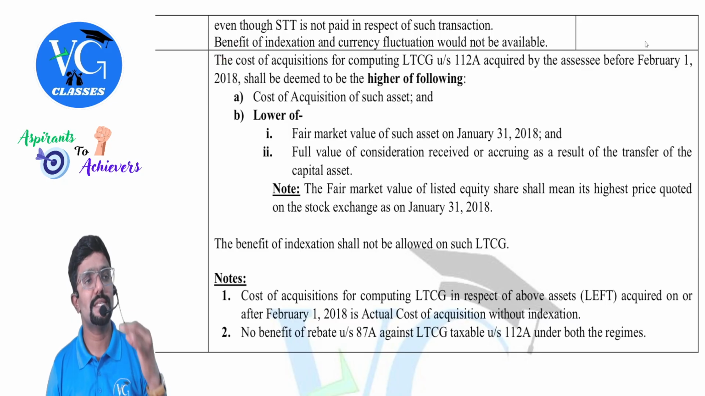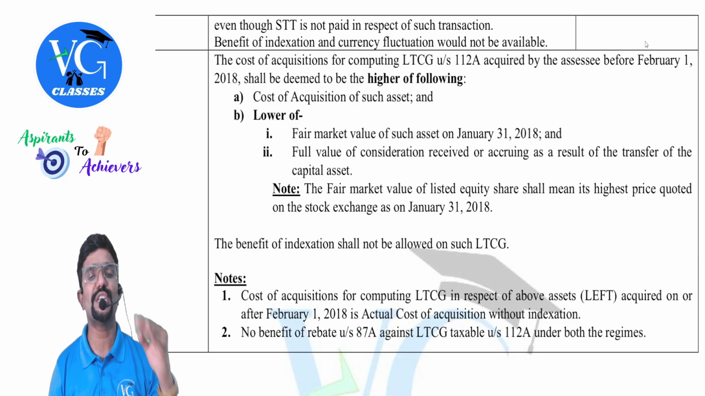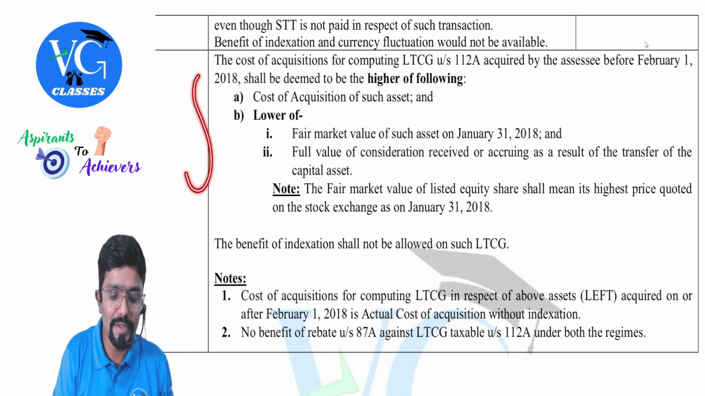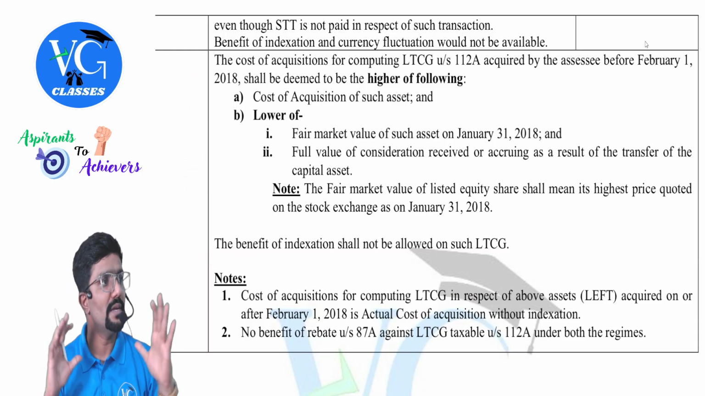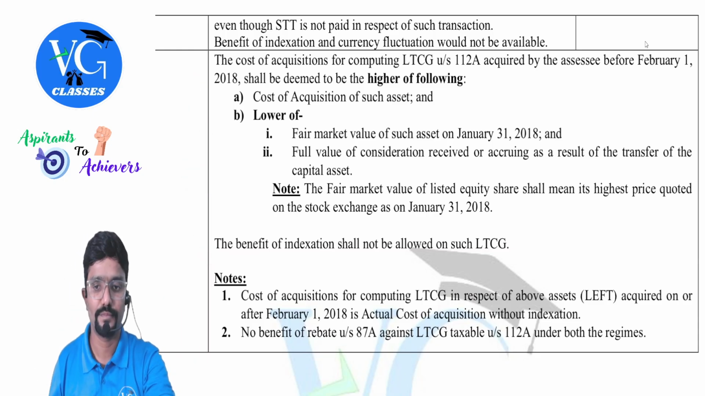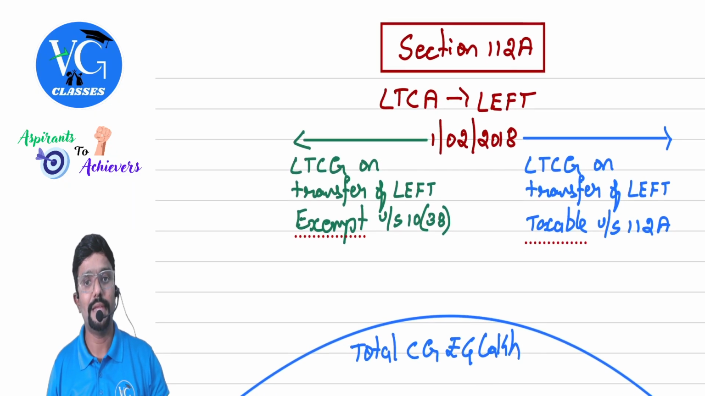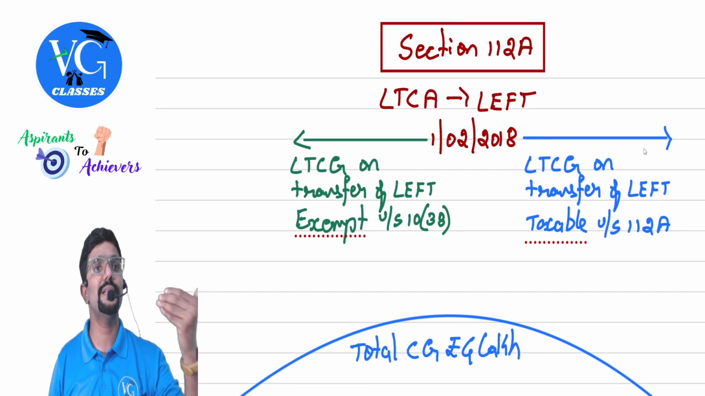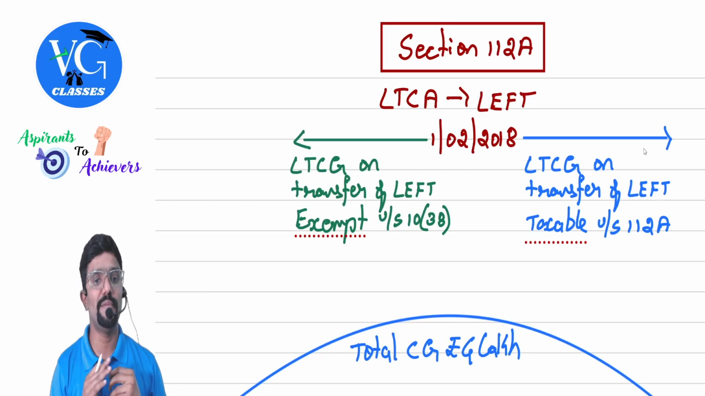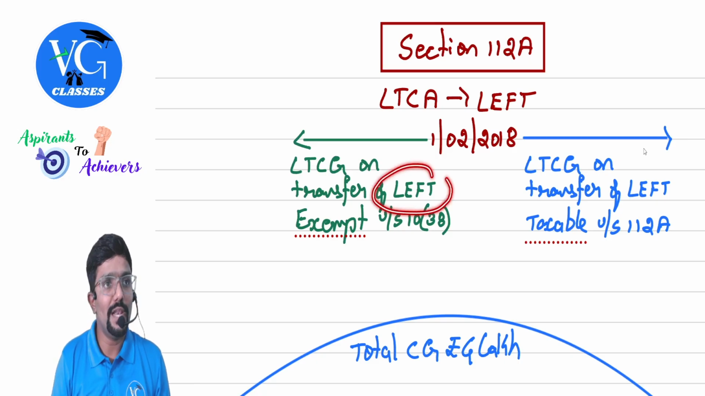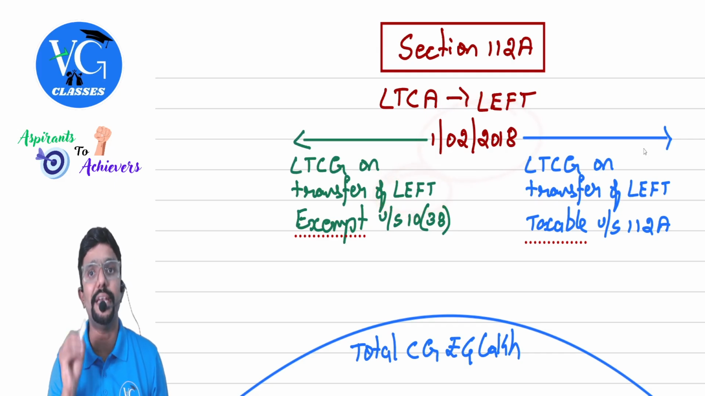Now this is important. Guys, when we are computing the long-term capital gain under section 112A, the cost computation is different. Normally, what is the cost of acquisition? My cost of purchase. But here, they are giving something else. What is it? We will learn here. Guys, before I explain the cost calculation, I will explain the concept behind it, because it is important to understand the provision.